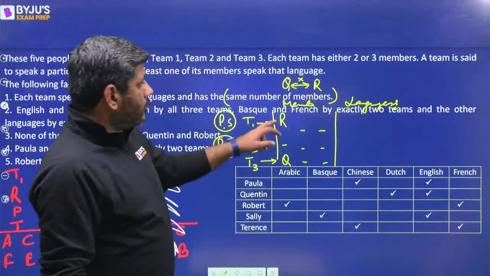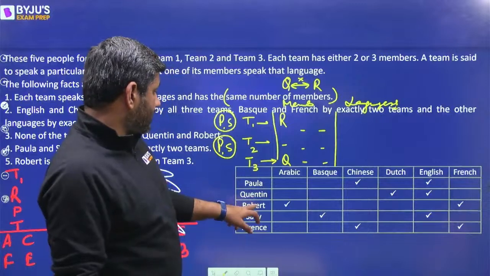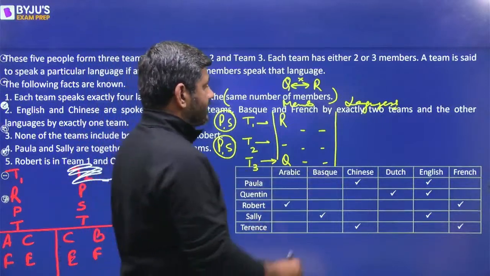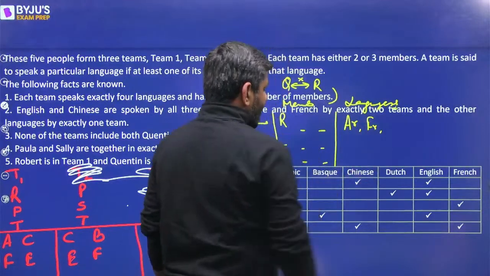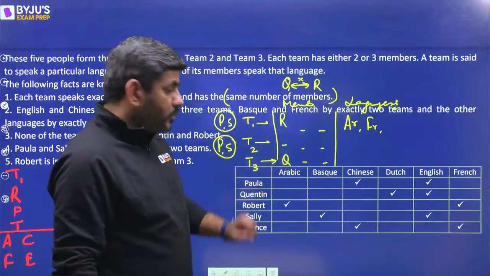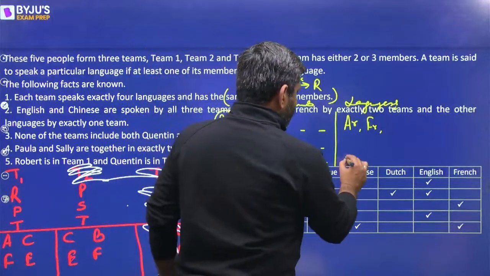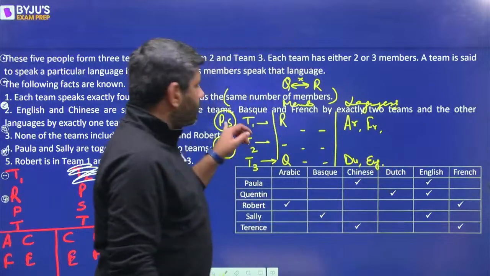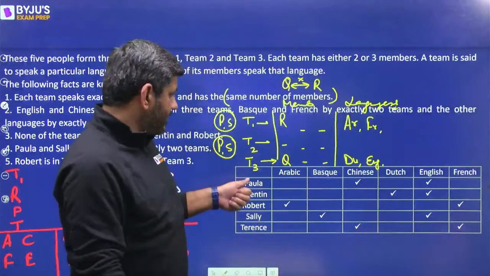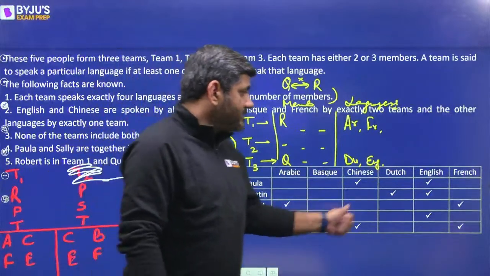Now, what all languages does Robert speak? Let's talk about that. Robert speaks Arabic and French. So the languages that he speaks are Arabic and French. What all languages does Quinton speak? Dutch and English. So he speaks Dutch and English. What all languages do Paula and Sally speak? Let's see. Paula speaks Chinese and English. Sally speaks Basque and English.